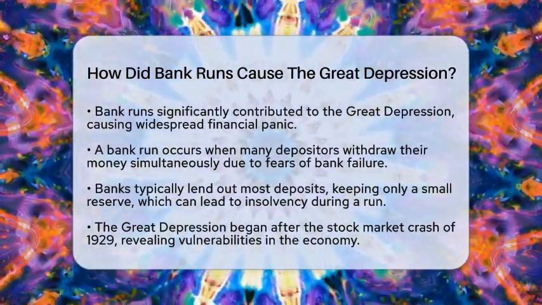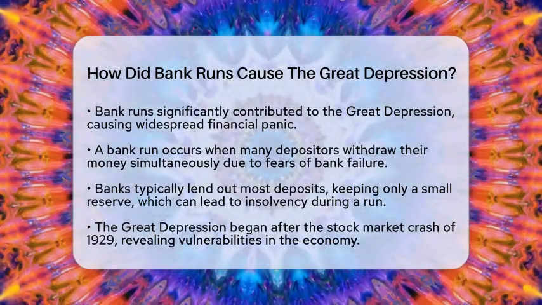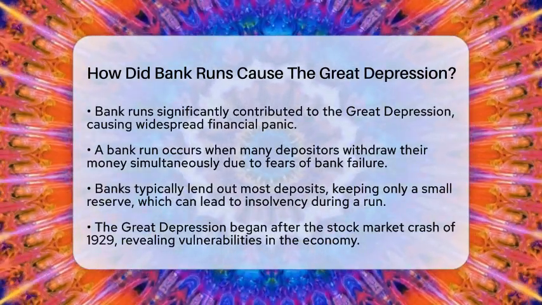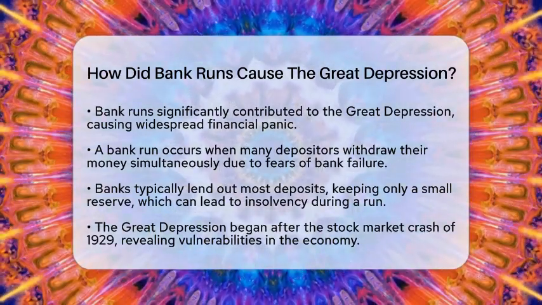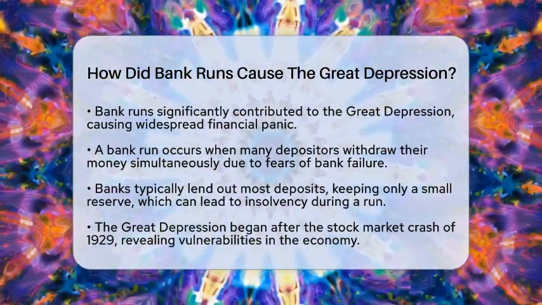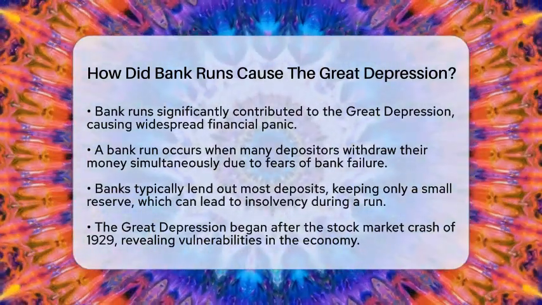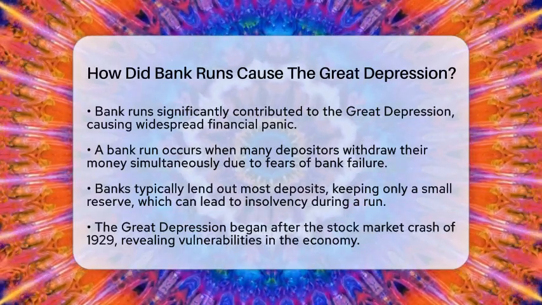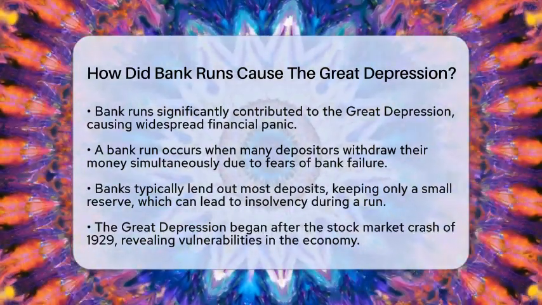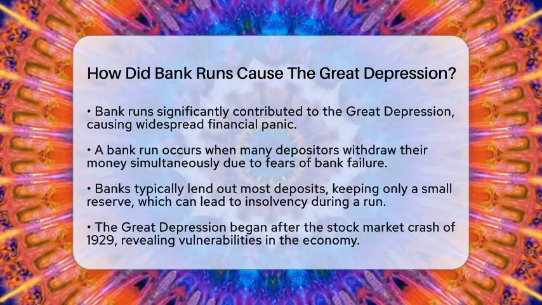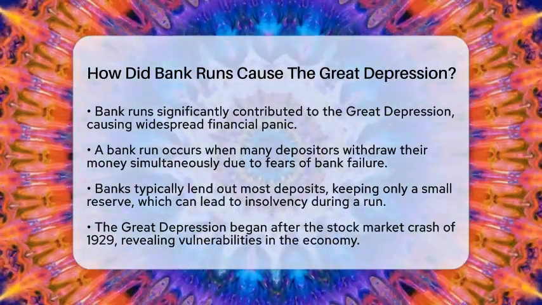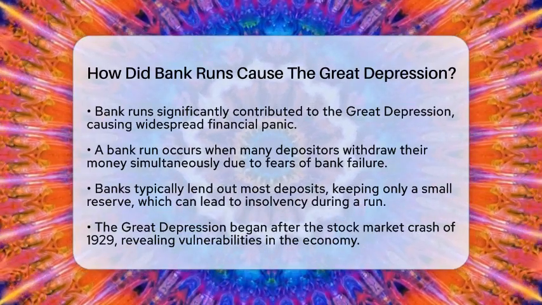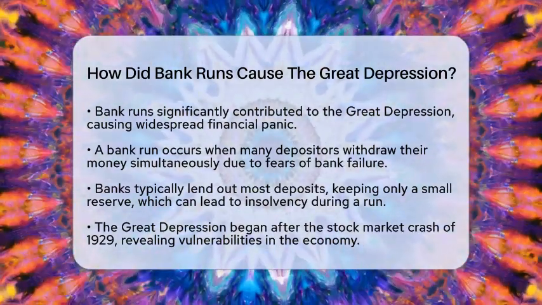A bank run happens when many people rush to withdraw their money at the same time. They fear the bank will fail and they will lose their savings. Banks do not keep all deposits on hand. They lend out most of the money, keeping only a small portion as reserves. When too many people try to withdraw their funds at once, banks cannot meet the demand. This leads to closures or forced sales of assets at a loss.